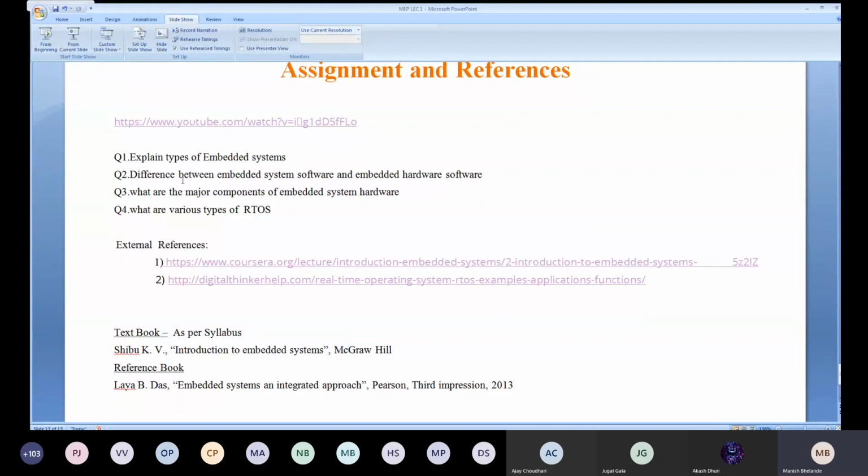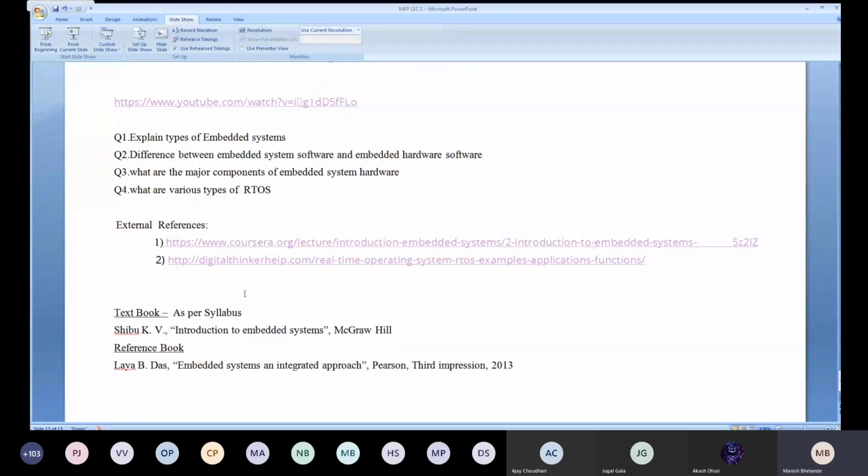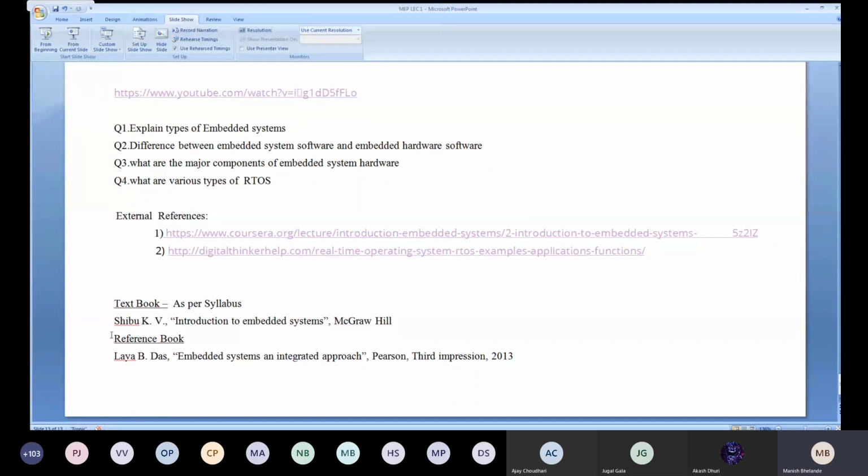And these are the textbooks that I want to share. I have not told you that the first topic, the introduction to embedded system, as per syllabus, is in Shibu, KV Shibu, Introduction to Embedded System. It is a Tata McGraw-Hill publication. This is the standard textbook, or you can say the reference book, where you can get the part of this first topic, the first module.